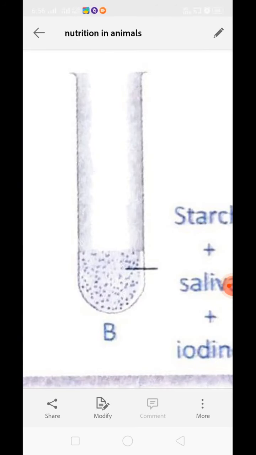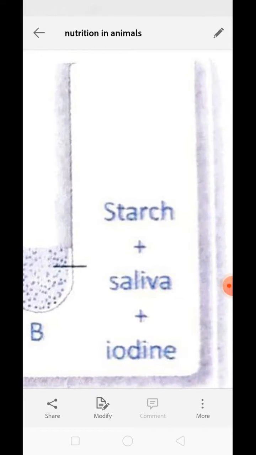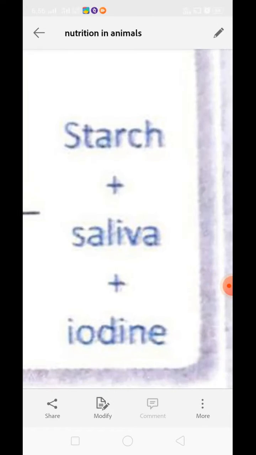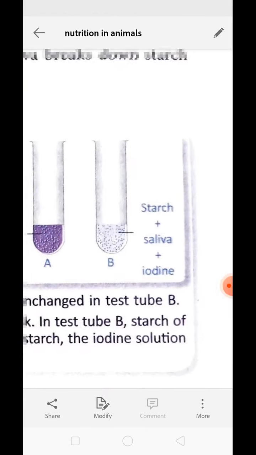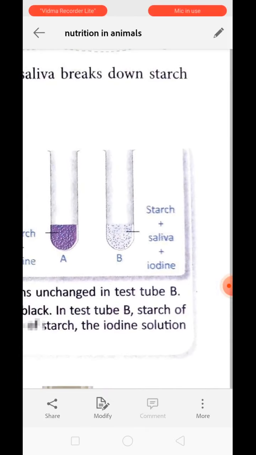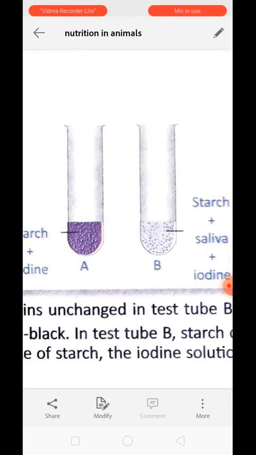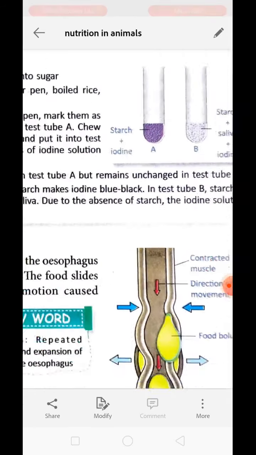The reason is, over here saliva is present, which digests the starch and converts it into maltose, and maltose does not show any change with iodine. That is why over here we cannot find any change. Clear? Understood? So we can say yes, saliva helps in digestion of starch. Clear? Now next is